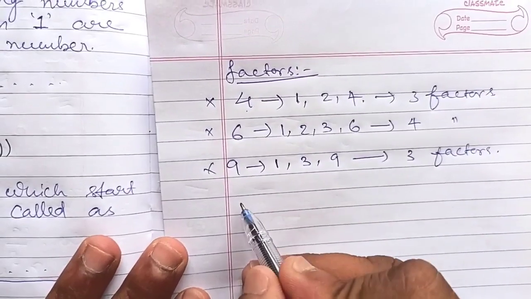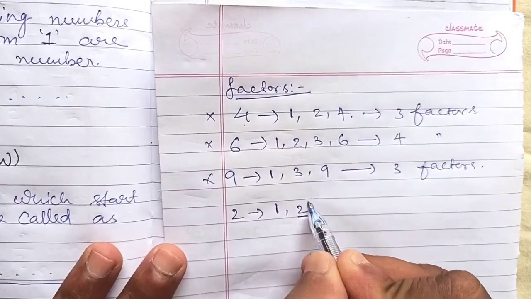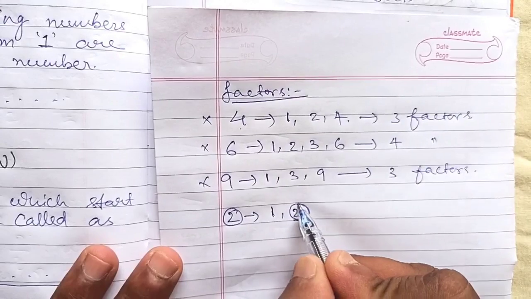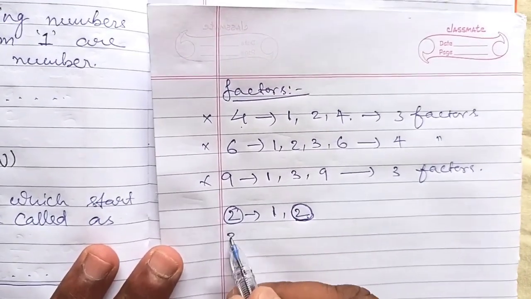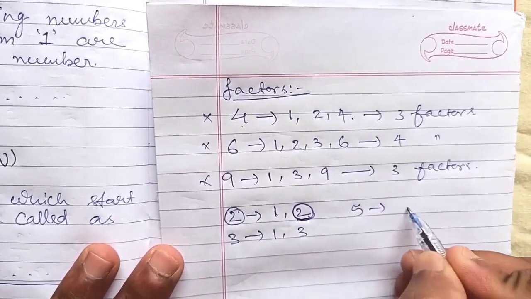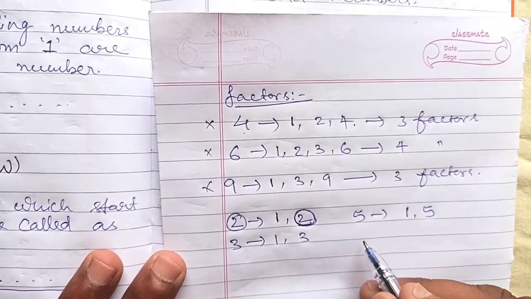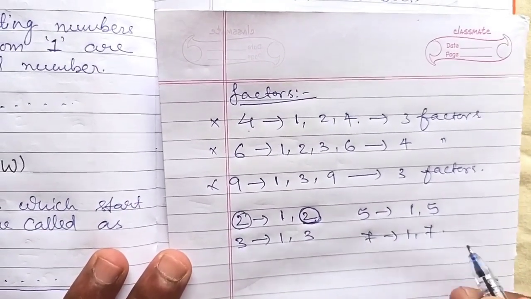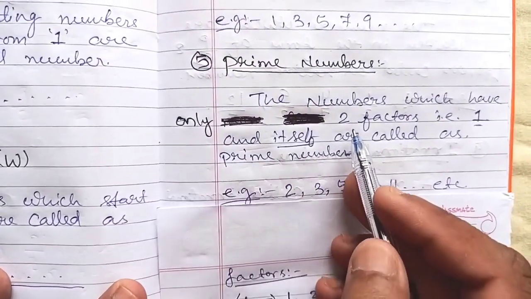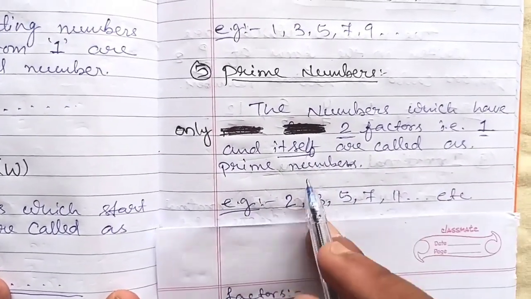What are prime numbers? Just now I said, those which have only 2 factors: 1 and itself. Itself means the number itself will appear in its own table. Like 3, with factors 1 and 3. Like 5 has only 2 factors, 1 and 5. It comes in the 1 table and its own table. Like 7 is also a prime number. So prime numbers are the numbers which have only 2 factors, that is 1 and itself.